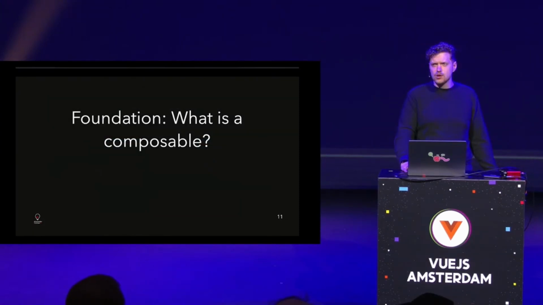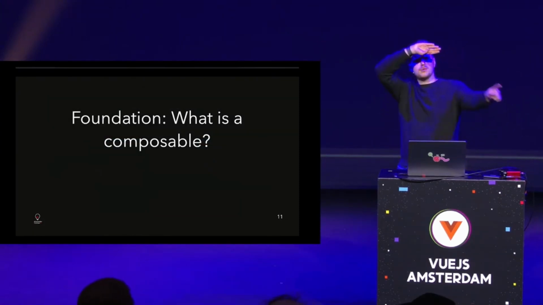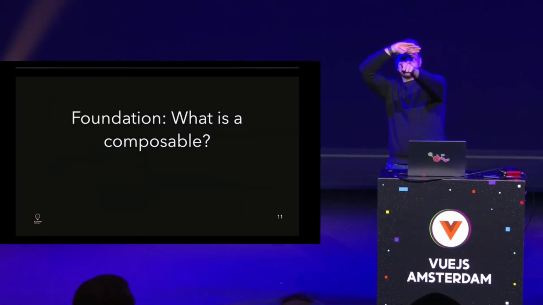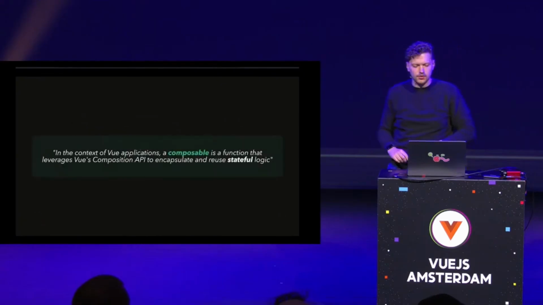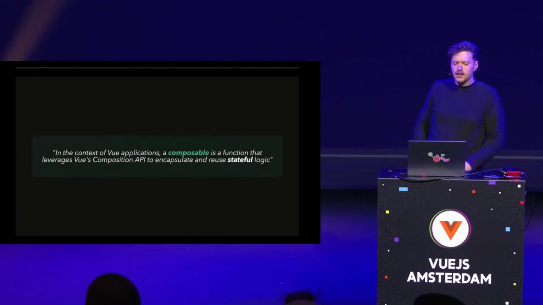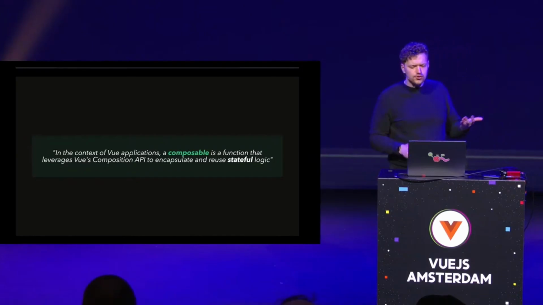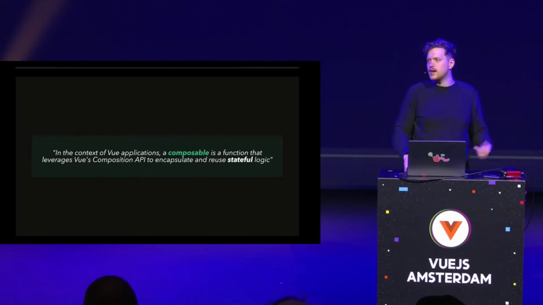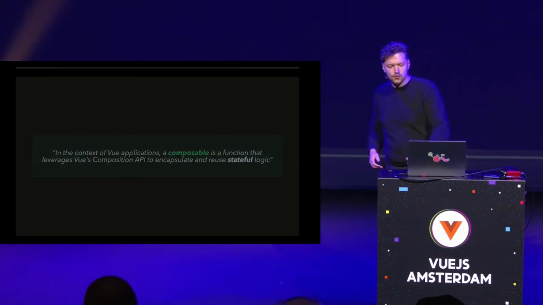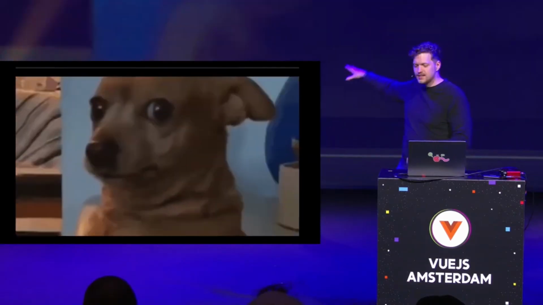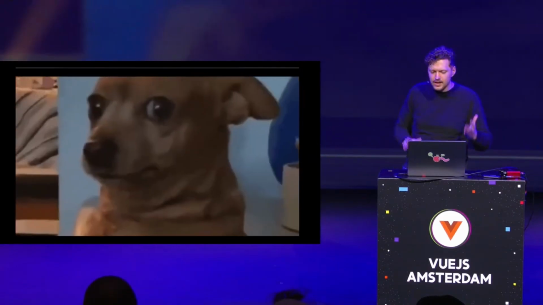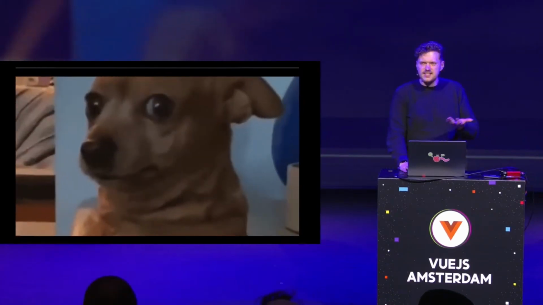What is a composable? Anyone could tell me here what a composable is? A few people? A few single hands. Okay, you read the docs, that's great, because the docs say, in the context of Vue applications, a composable is a function that leverages Vue's Composition API to encapsulate and reuse stateful logic. Easy, right? We're done. No, of course not, because people usually read that and think, okay, wait, what does it actually mean? So when is a thing a composable?